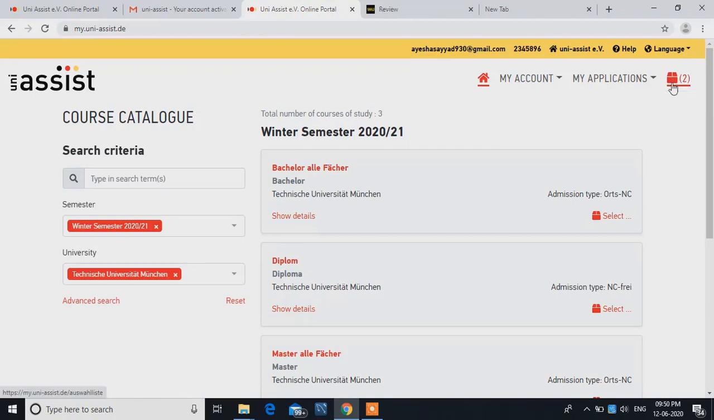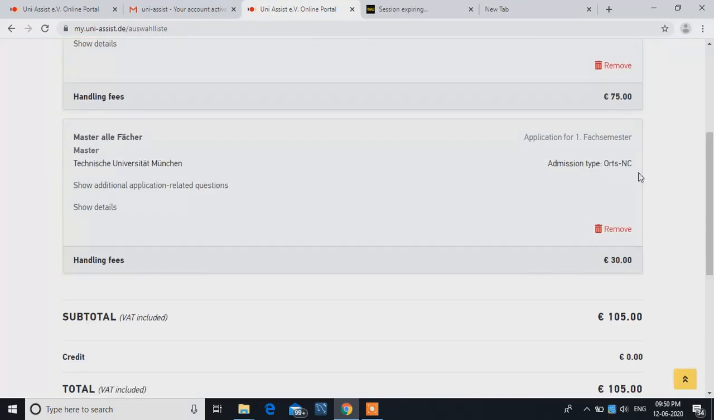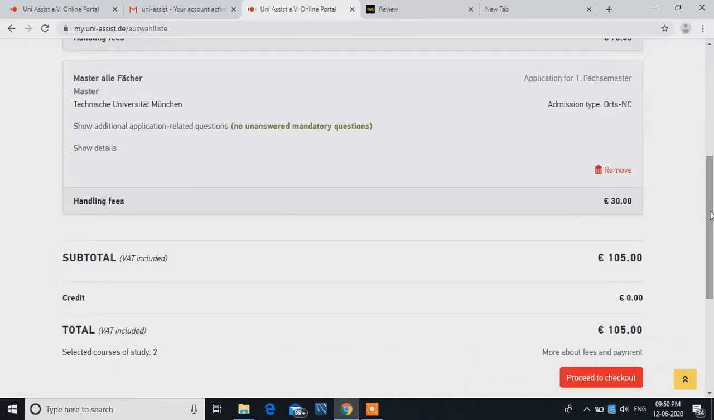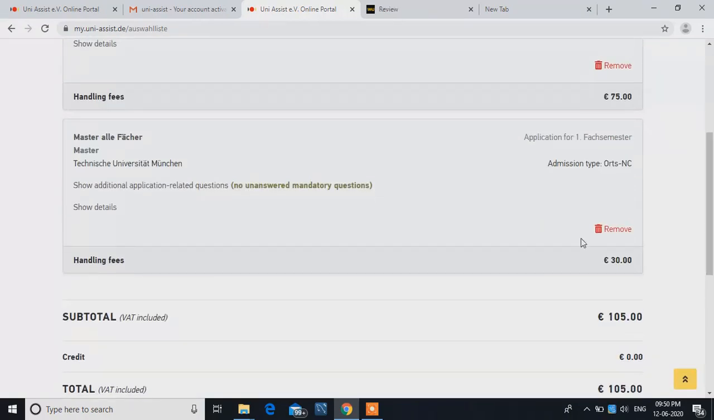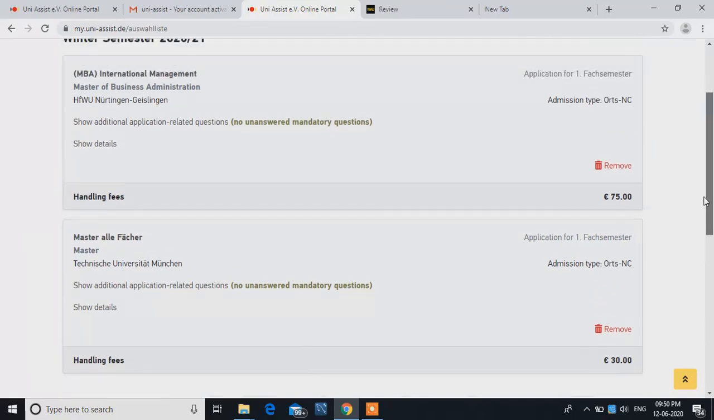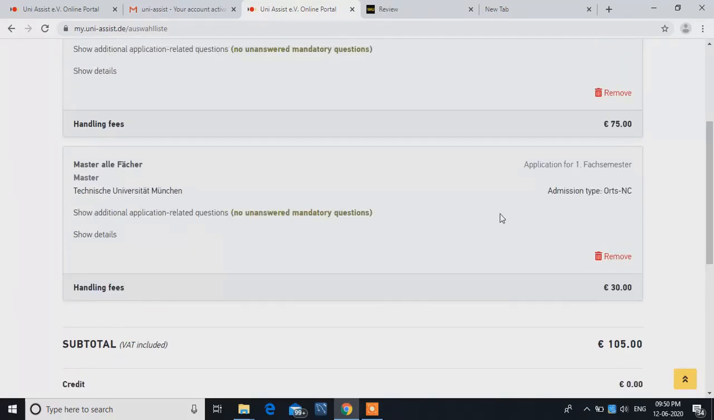So in this cart the course is added. As you go here, you can see this course is added over here, that is the master's course for that particular university. Another thing is, for the first application you have to pay 75 euros, and for the second application you have to pay 30 euros. So if you're targeting only one university, then it will be 75 euros for that particular course. So from here I'll guide you towards the other part.